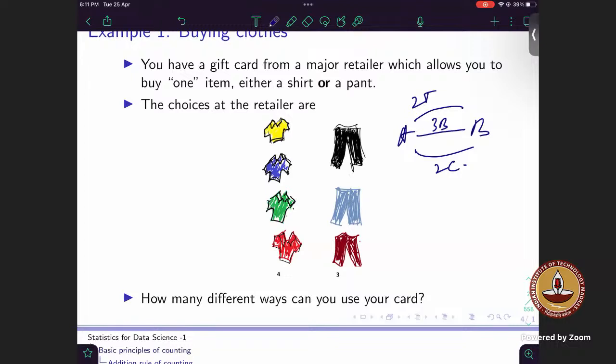3 ways. 7. 7 ways. Because either you can take any of the 2 trains, or you can take any of the 3 buses, or you can take any of the 2 cars. So the total possible ways is 7.